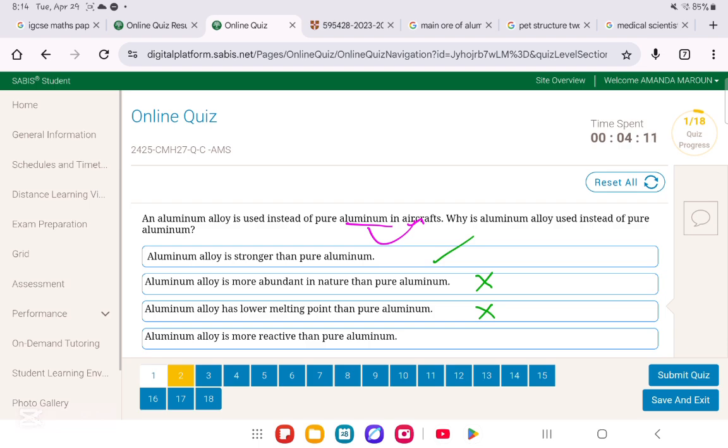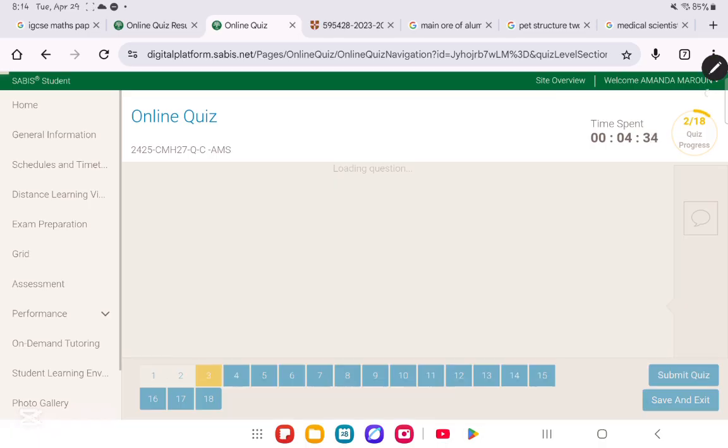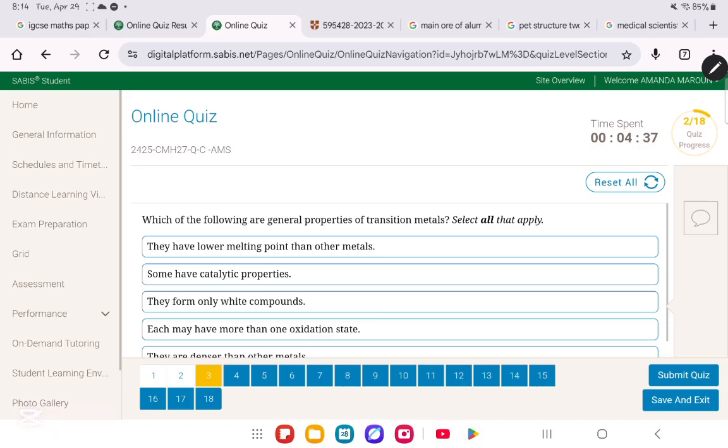And then finally, aluminum alloy is more reactive than pure aluminum. If it is more reactive, then imagine that the aluminum alloy in the aircraft is flying in the air and it might react with the oxygen. If it reacts with the oxygen, it could damage the aircraft and it could lead to some very dangerous things. So definitely for sure, the first option is correct. We move on to question number 3.